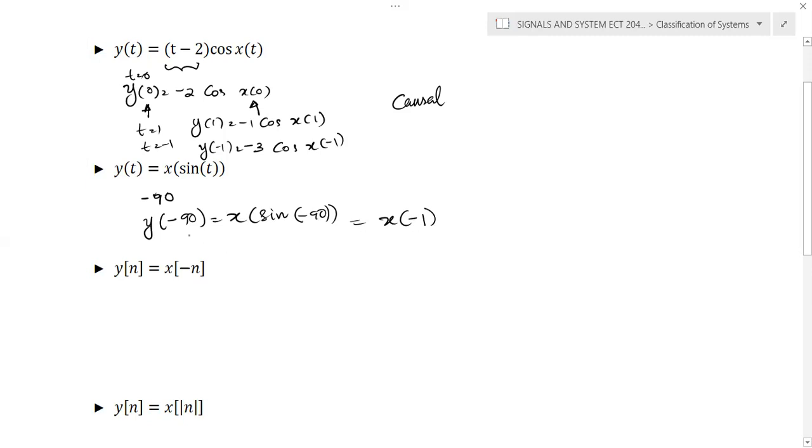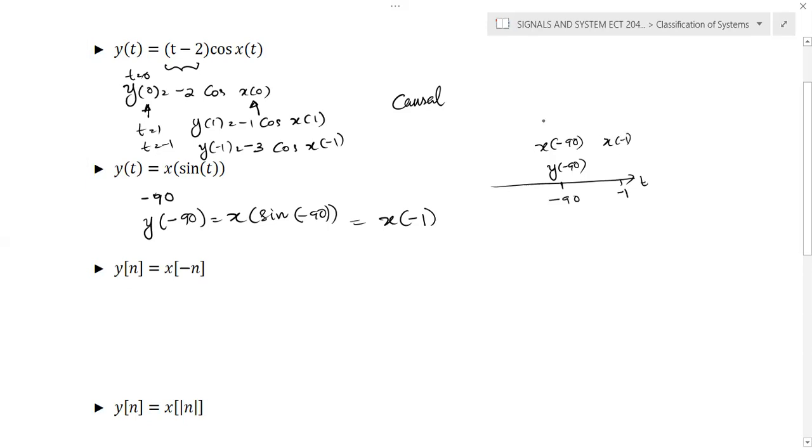If you observe the time axis, assume this is the point minus 90, and this is y of minus 90. In order to calculate y of minus 90, a negative value, you require x of minus 1. The present input is at minus 90, but you require the value at minus 1.